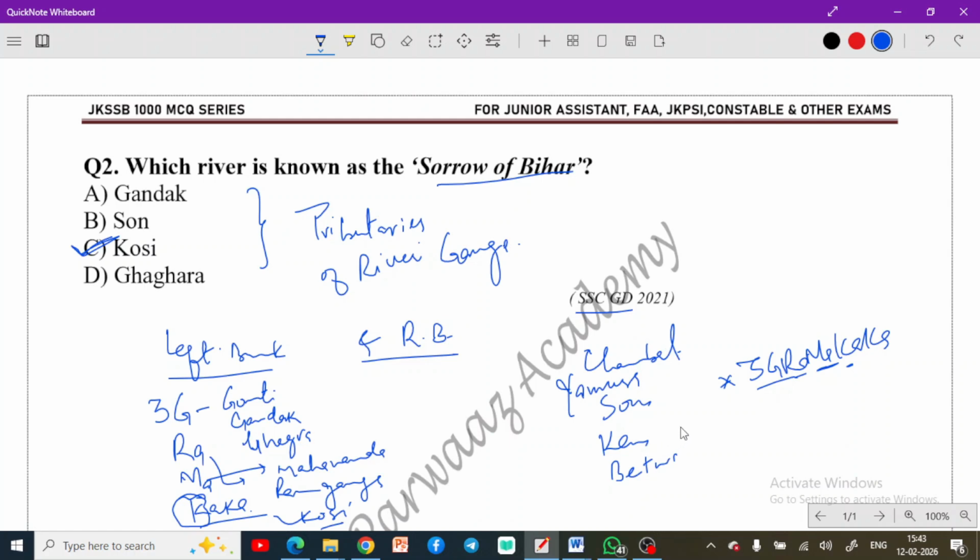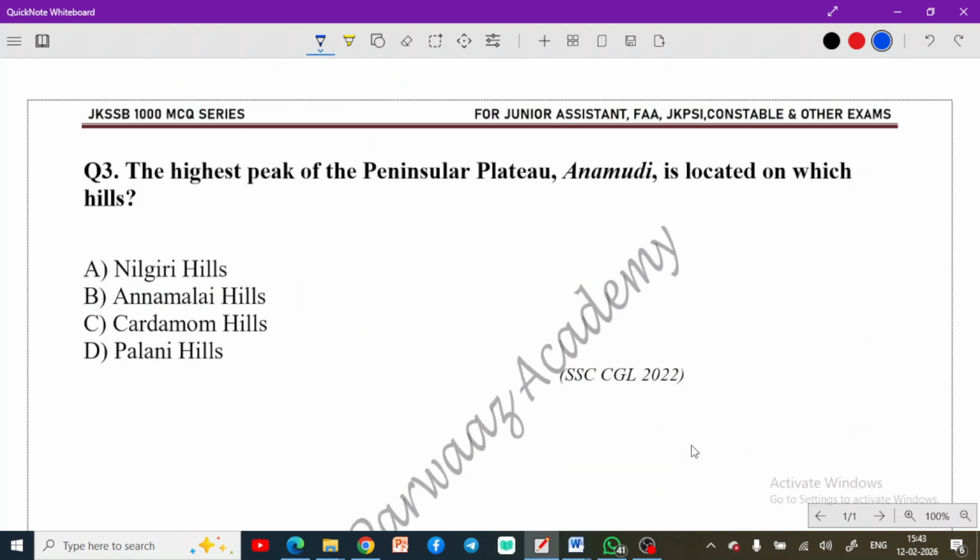Question number 3. I hope this much is important. Question number 3: the highest peak of the peninsular plateau, Annamudi, is located on which hills? This question is asking about the highest peak of the peninsular plateau, that is Annamudi. You know this Annamudi is the highest peak of the peninsular plateau as well as the highest peak of South India. Remember this fact. Annamudi is very important, and it has an altitude of 2695 meters. So this is part of the Annamalai Hills actually.